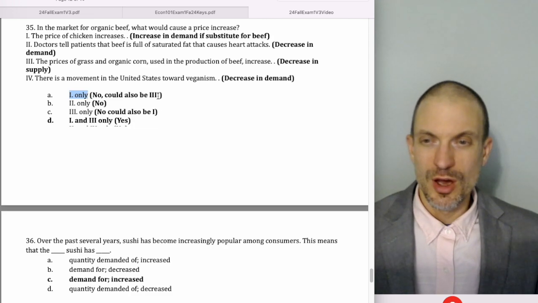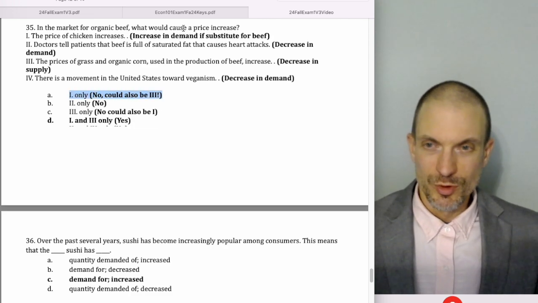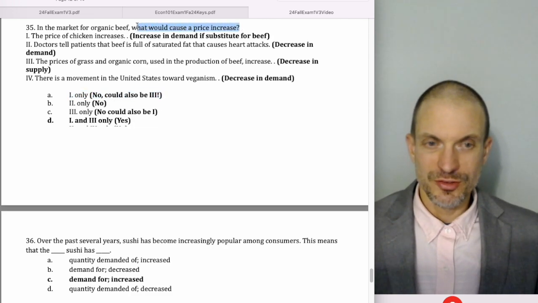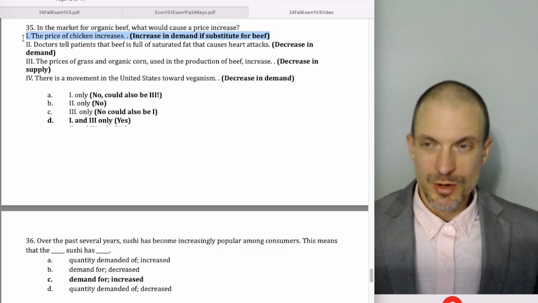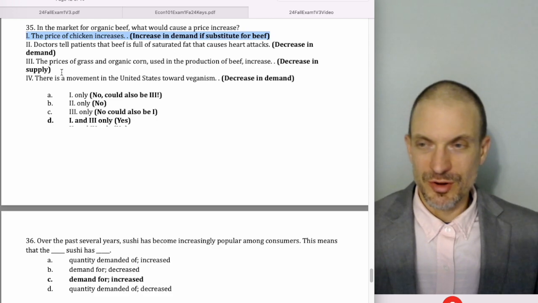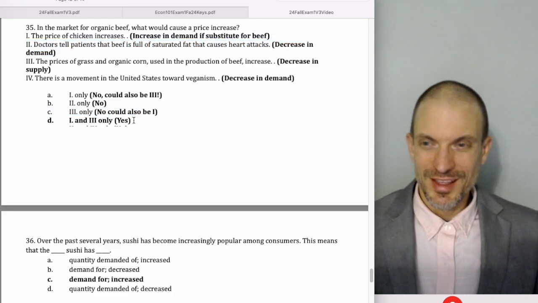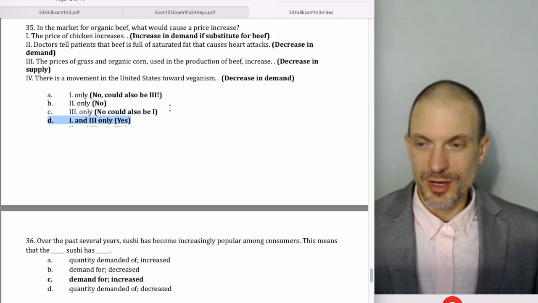One only? No, because it could also be three. We're looking for something that could cause a price increase, and we can get a price increase from an increase in demand, which could be number one. We can also get a price increase from a decrease in supply, which could be number three. And so it's not one only, because it could also be three. It's not two, because that's actually going to cause a decrease in demand. It's not three only, because it could also be one. One and three only, yeah, because either one or three could do it if we would need an increase in price.